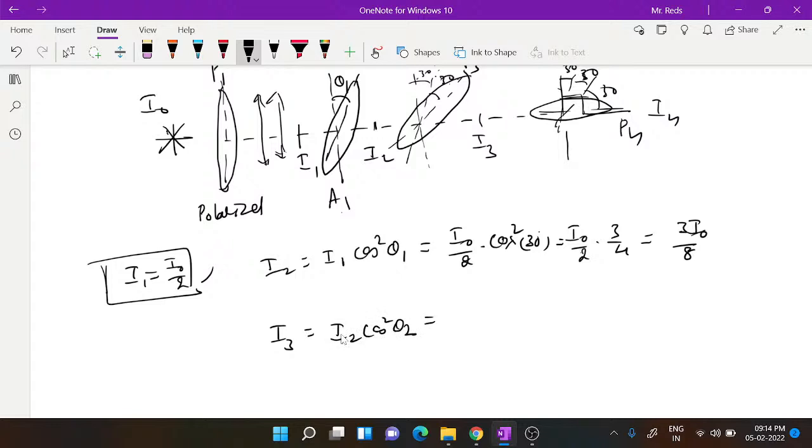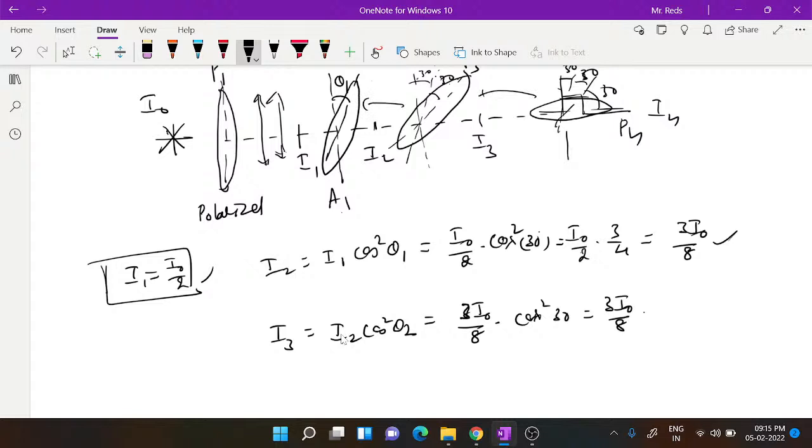So I2 is 3 I0 by 8, into cos square 30. It is with respect to the previous one only, not with respect to the initial. Only the previous angle is used.